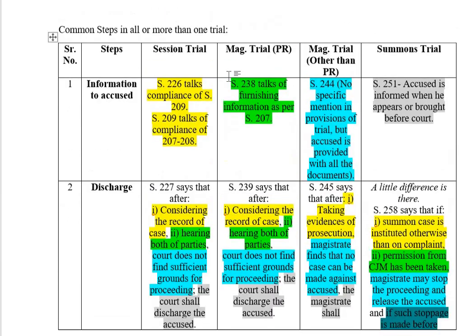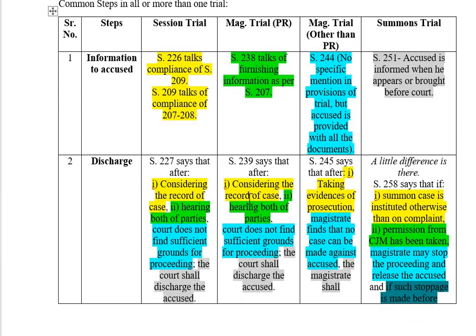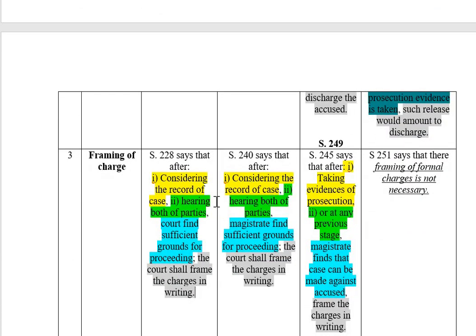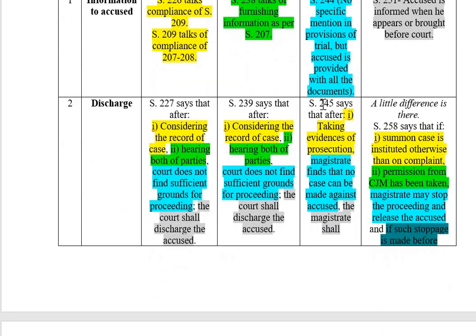Similar thing happens in magistrate trial on PR. Same language, considering the record, hearing both the parties, the court does not find sufficient grounds. Same, section 239. And then again 240, same language, it talks about framing of charges. When we see magistrate trial other than PR, section 245 says after taking the evidence of the prosecution, if the magistrate finds no case, the magistrate will discharge the accused.